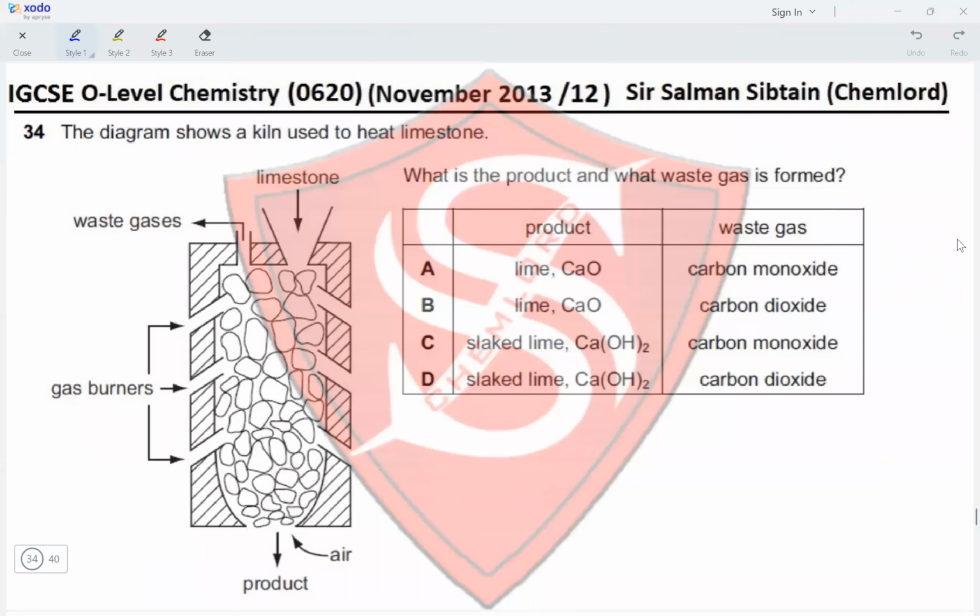Question 34. The diagram shows a kiln used to heat limestone. What is the product and what waste gas is formed? So if we are going to heat limestone, it will convert into calcium oxide and release carbon dioxide gas. So the waste gas should be carbon dioxide and the product should be lime or calcium oxide. So options A and B will be continued. Options C and D will be eliminated. Now, the waste gas produces carbon dioxide and not carbon monoxide, eliminating option A and making option B the correct option for this question.